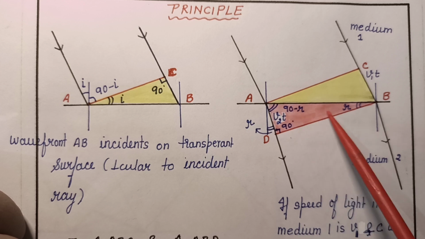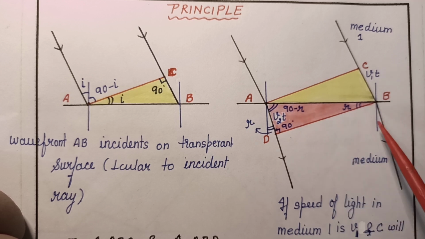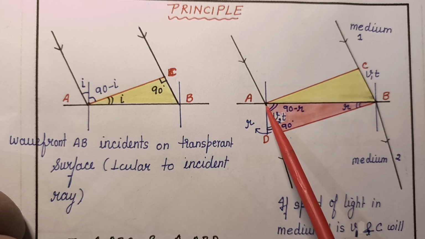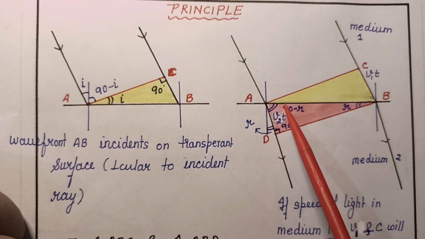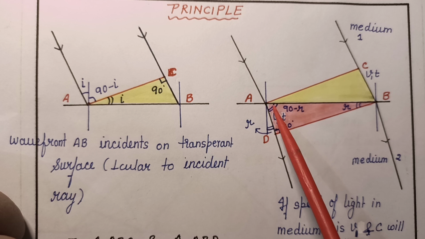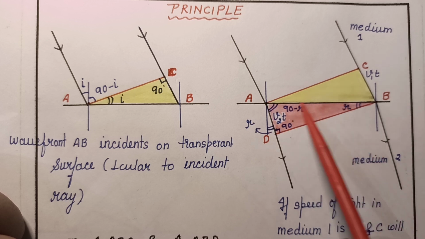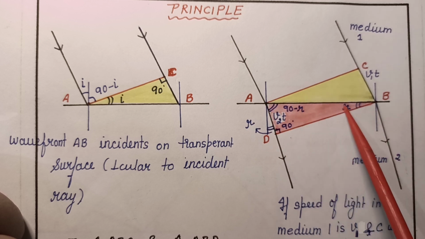Then in the pink triangle, the angle of refraction is r. Now this is 90 degrees, so this angle is 90 minus r. The wavefront and refracted ray are at 90. This is 90, this is 90 minus r. So the angle of refraction r will come in this pink triangle here.